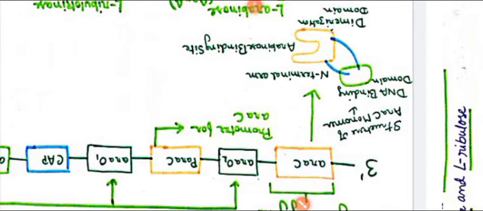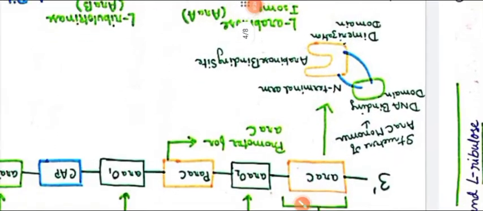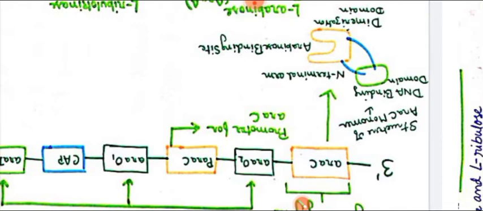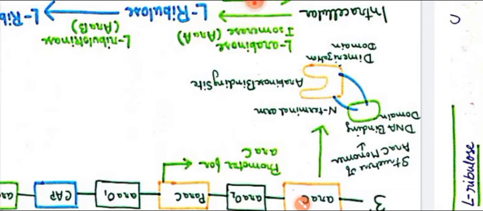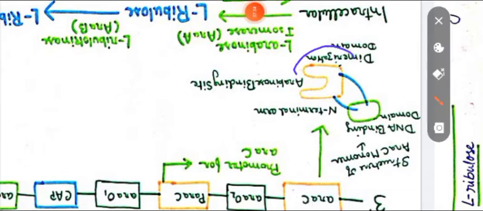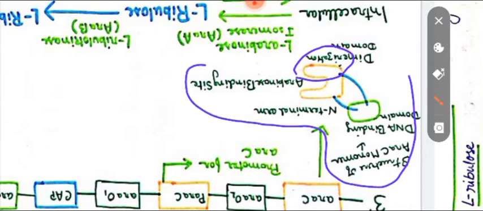As you can see here, the arabinose binding site and the dimerization domain are there. Dimerization domain simply means it will form a dimer at this site. So this is about the ARA-C protein product, which is a regulatory protein that will act as an activator in the presence of arabinose, and also as a repressor in the absence of arabinose in the ARA operon.